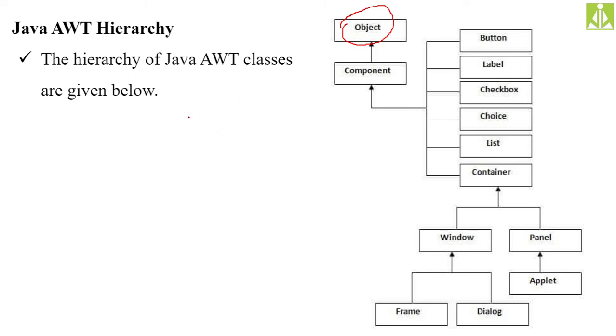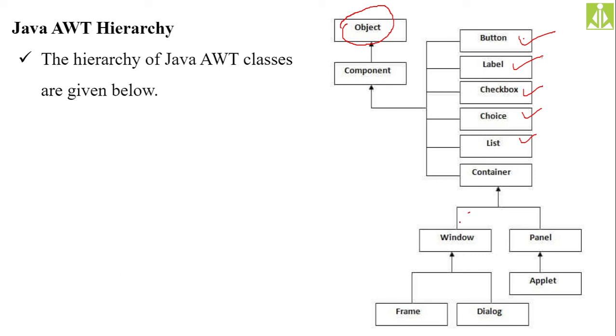Whatever objects we are going to develop using this, if you create a Button class object, you will get a button in your application. If you create a Label class object, you will get a label. Checkbox, choice, list, like that you can get different things.